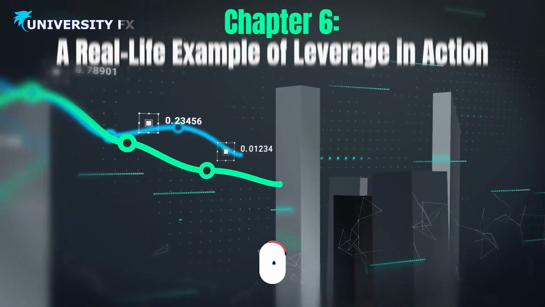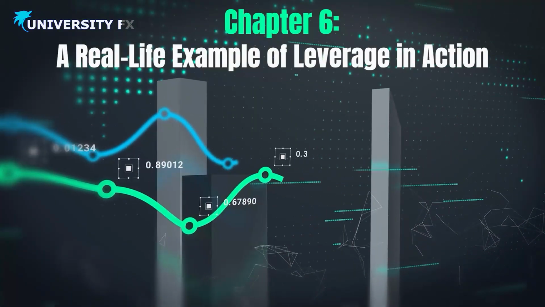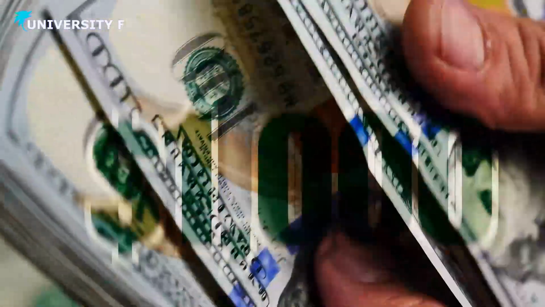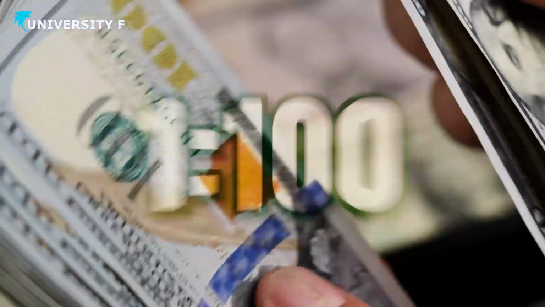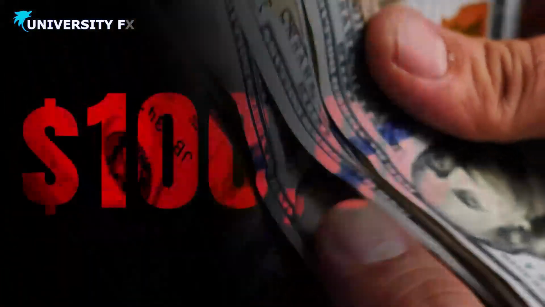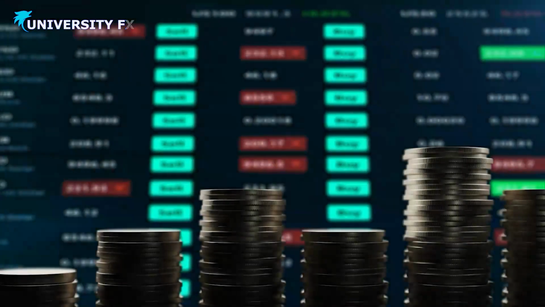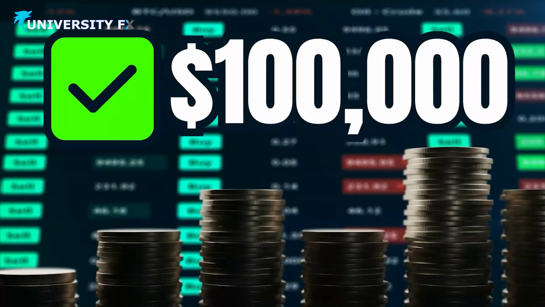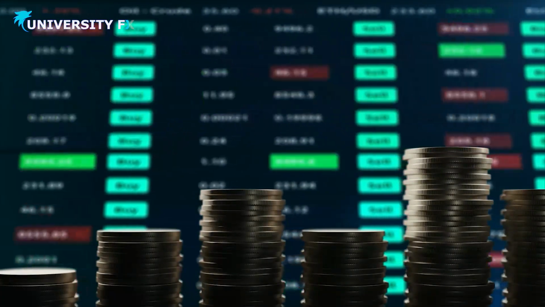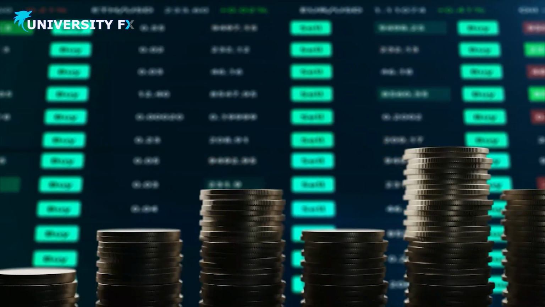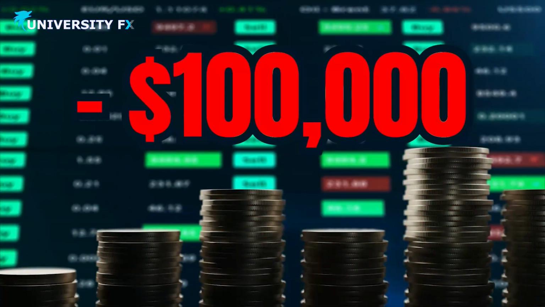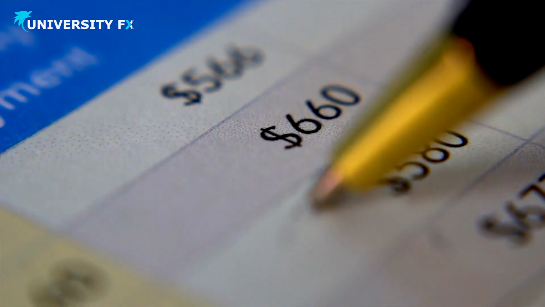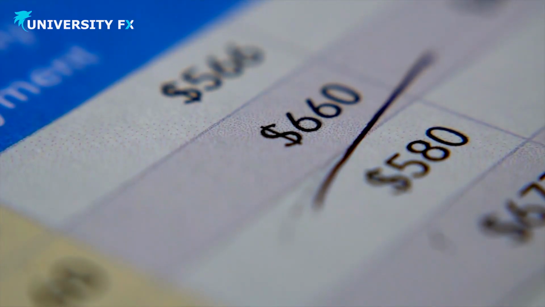Chapter 6. A real-life example of leverage in action. Imagine you have $1,000 and decide to use 1 to 100 leverage. This allows you to trade a position worth $100,000. If the market moves just 1% in your favor, you earn $1,000, doubling your initial capital. However, if the market moves 1% against you, you lose $1,000, wiping out your entire investment. This example highlights why risk management is crucial when trading with leverage.